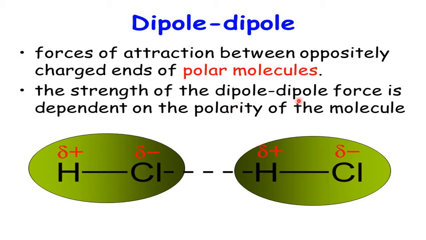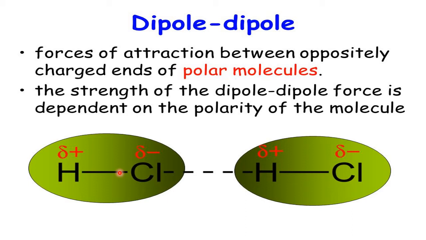The strength of the dipole force is dependent on the polarity of the molecule. That means the polarity with which it is approaching matters. If it is more polar, more attraction; less polar, less attraction. The best example is HCl. Here chlorine is more electronegative, so it pulls the electron cloud towards itself. Therefore, a partial negative charge is created on the chlorine atom, and as hydrogen loses electron density, a partial positive charge is created on the hydrogen. That means in HCl, two poles are created: one plus pole on H and one minus pole on Cl.